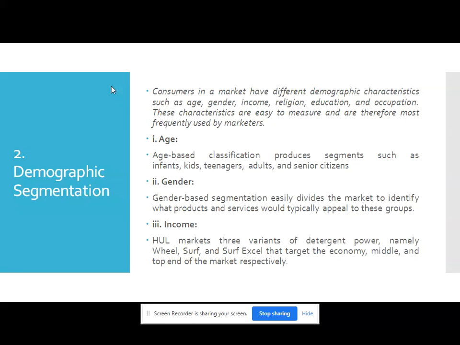Gender-based segmentation easily divides the market to identify what products and services typically appeal to these groups. This has given birth to a whole era of cosmetics and beauty brands that target men.